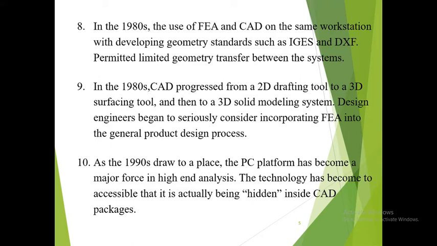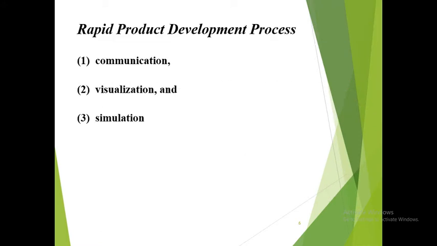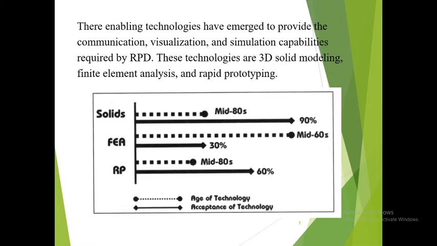So as the 1990s drew to a close, the PC platform has become a major force in high-end analysis. The technology has become so accessible that it is actually being hidden inside CAD packages. So there are three elements in rapid product development: first is communication, second visualization, and third simulation. Enabling technologies have emerged to provide the communication, visualization, and simulation capabilities required by RPD. These technologies are 3D solid modeling, finite element analysis, and rapid prototyping.